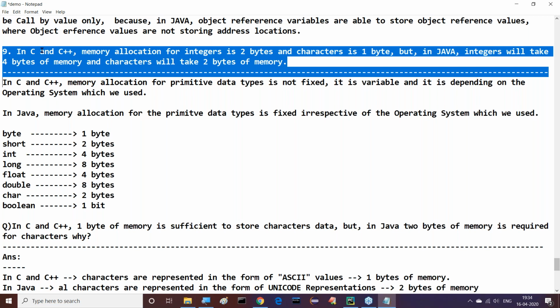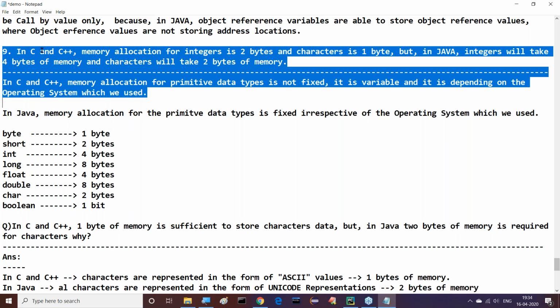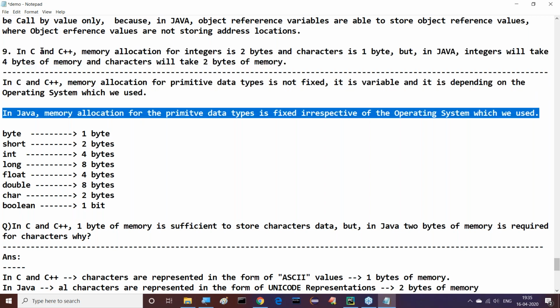In C and C++, memory allocation for primitive data types is not fixed, it is variable, depending on the operating system which we use. Right, sir. Next one. In Java, memory allocation for primitive data types is fixed irrespective of the operating system which we use. What are the various memory allocations now?